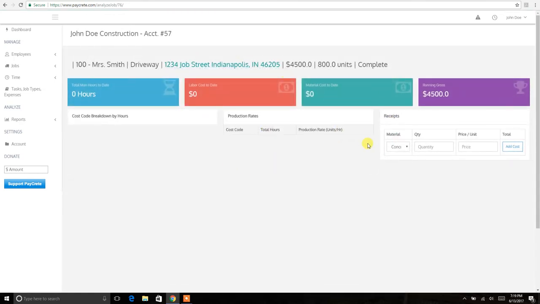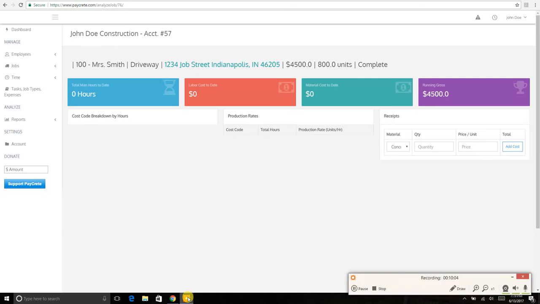It takes you back to the job analysis, and by now you've clicked finish. All this neat information is in here. Your employees have clocked in and out dozens of times. Your hours are all rung up and your labor cost is there. Your material cost may have been entered, and your gross number is going to be pretty accurate. So again, this is how to add jobs and browse jobs. So thank you for tuning in. I appreciate your time.